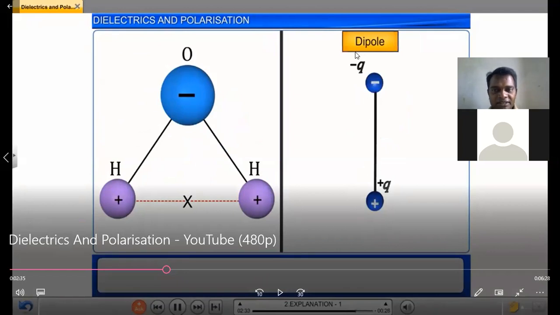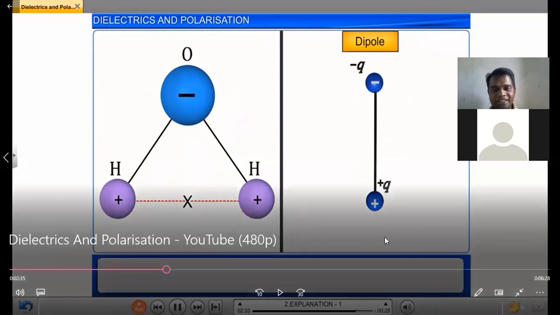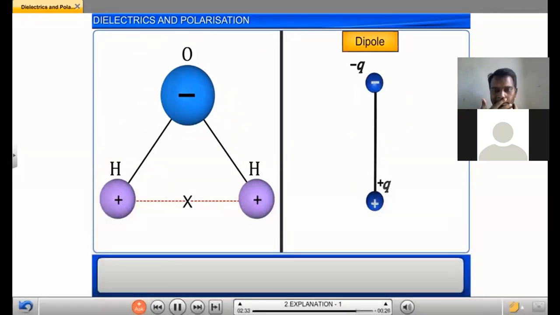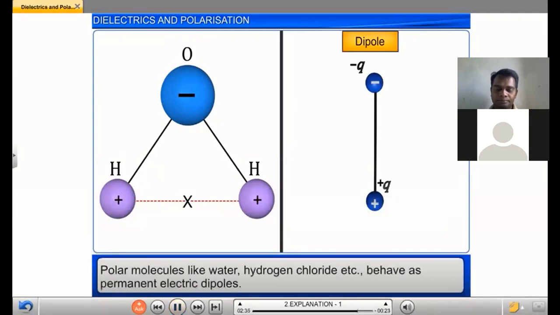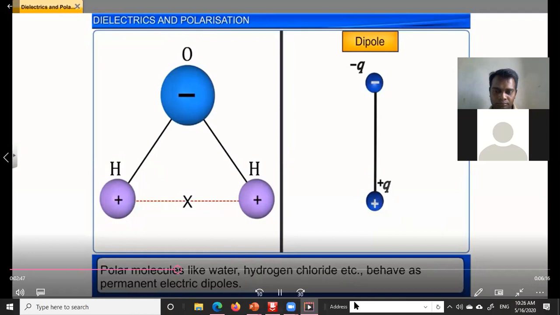This is a dipole. This happens only in polar molecules. As such, all polar molecules like water, hydrogen chloride, etc. behave as permanent electric dipoles.